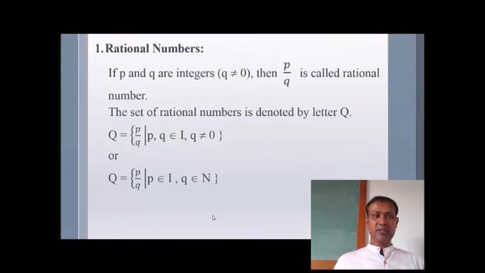Next number set is a rational number. If p and q are integers, q not equal to 0, then p upon q is called a rational number. The set of rational numbers is denoted by letter Q. So Q is equal to p upon q such that p and q belong to I, q not equal to 0, or p upon q such that p belongs to I and q belongs to N.